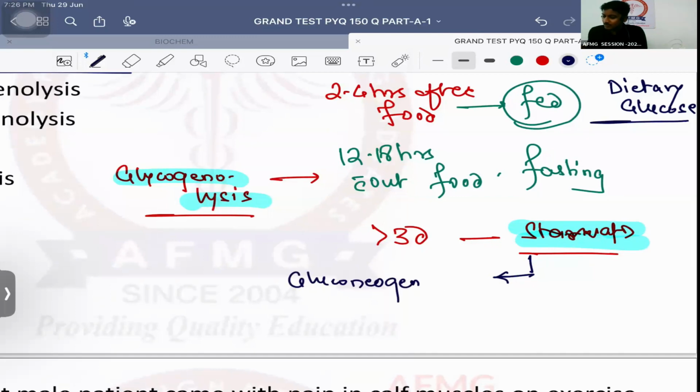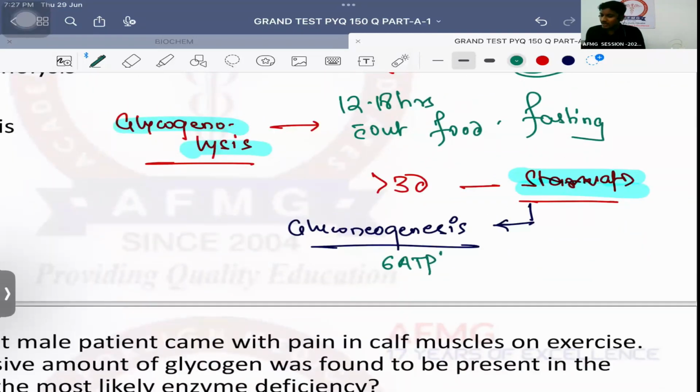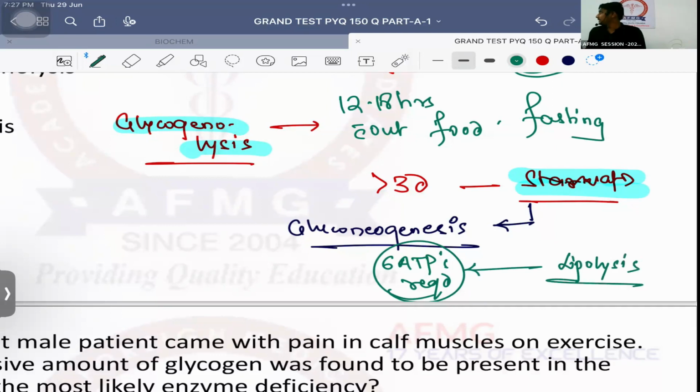It starts forming new glucose in the body, which requires 6 ATPs. Okay, so where will this energy come from? These 6 ATPs that are needed, this energy will be given by lipolysis. What is lipolysis? Lipid or fat breakdown. When there is fat breakdown, that is beta oxidation of fatty acid, then definitely ATP will be released. That ATP will be used up by gluconeogenesis when non-carbohydrate compounds like lactate, pyruvate, propionic acid, glycerol, they will be converted back, or some glucogenic amino acids, they will be converted back to glucose by the process known as gluconeogenesis.